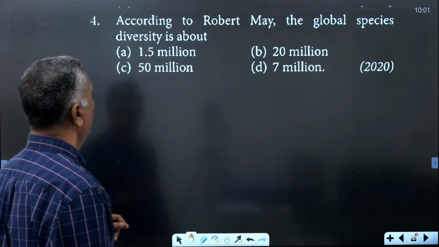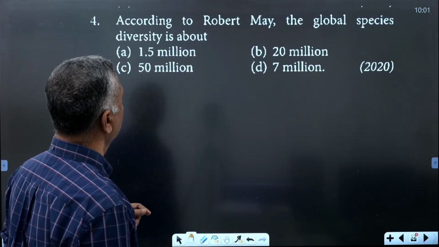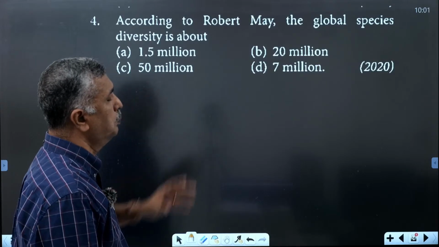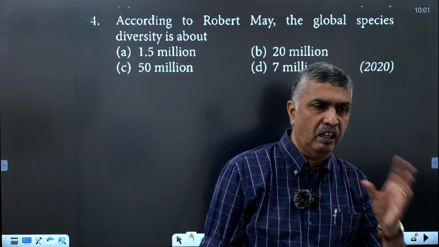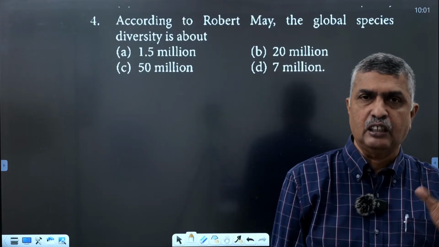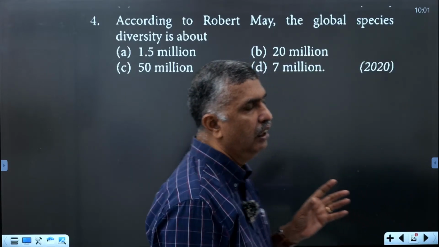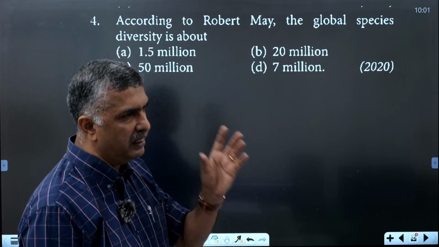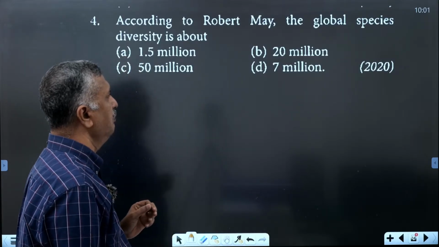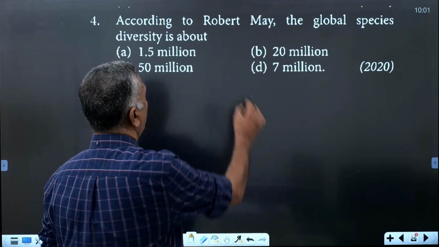Okay, next one. According to Robert May, the global species diversity is about how much? Global species diversity has been studied by several scientists and agencies, such as IUCN, and the most conservative and scientifically sound data is from Robert May.